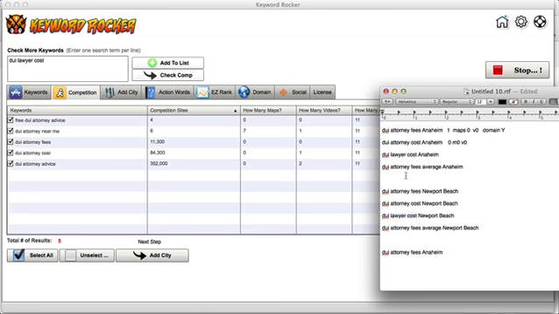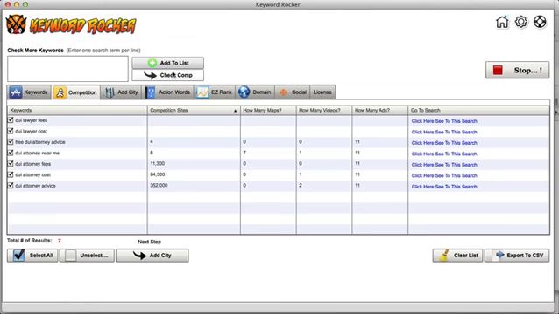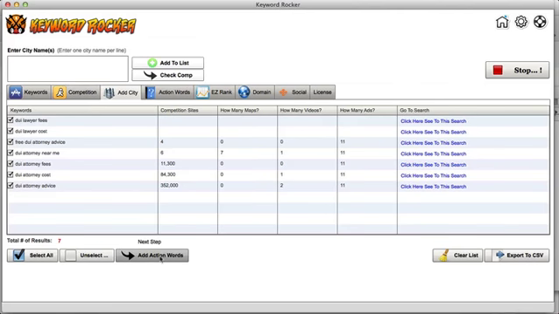So what else we have here? So lawyer cost. Let me go ahead and copy this. I'm going to go down here, paste, and I'm going to do fees as well because I like that too. So I'm going to do add to list. Now I can do check competition, but I don't need to do that yet because I'm going to go to the next step and that'll do it for me as well. So I'm going to go add city.